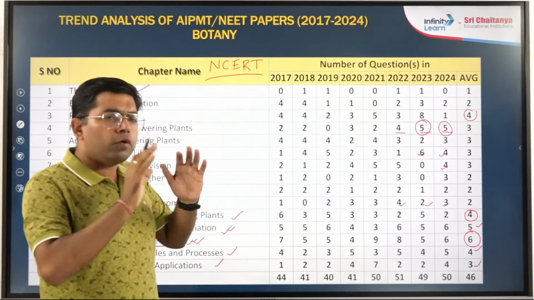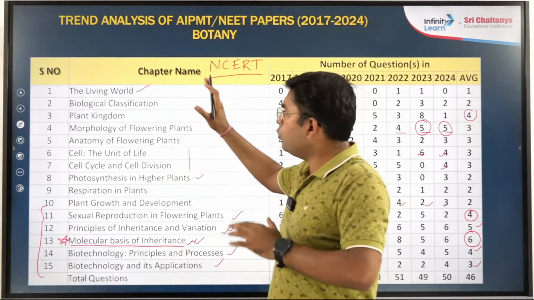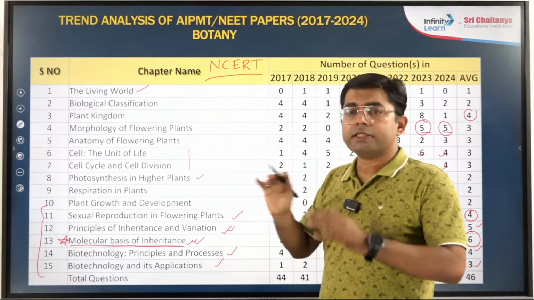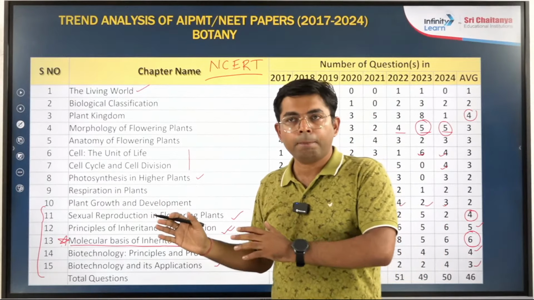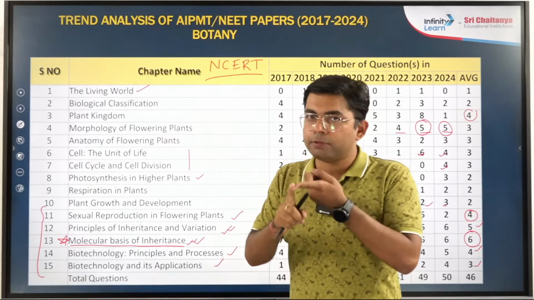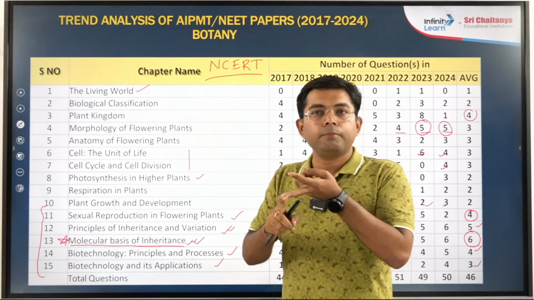Now, if I summarize overall how you will score well in this NEET, because the pattern is getting more and more based on NCERT, two or three things are very simple. Questions are asked from the tables of NCERT. They are asked from the diagrams of NCERT.